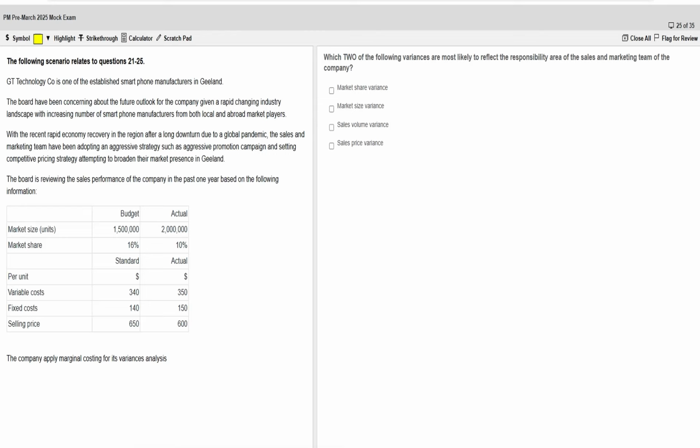And the last is the sales price variance. Obviously it is controlled by both of these teams, the sales and the marketing, because this variance reflects the difference between the actual and budgeted selling price. As you can see, the actual price has been lower than the budgeted. This could be due to your pricing decisions and various competitive pressures, all of which fall under the responsibility of the sales as well as marketing team. Okay, so we are done with this question as well.